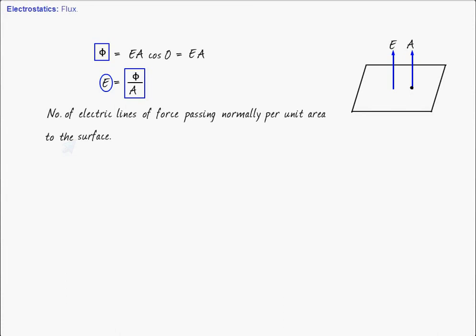Let me define how many lines of force I will draw. If let's say the electric field is 1 Newton per coulomb, or equally well 1 volt per meter, in that case we have decided that we will draw only one line of force from a surface whose area is 1 meter square.